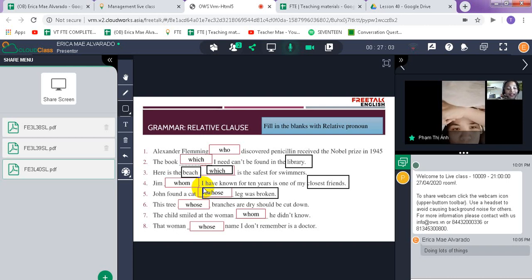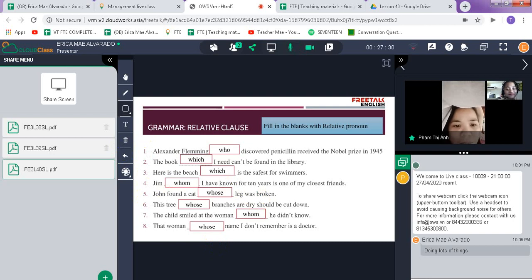Whose leg was broken. Yes, John found a cat whose leg was broken. So just focus on the S, okay? Don't forget the S. Was. Okay, let's continue to number 6.